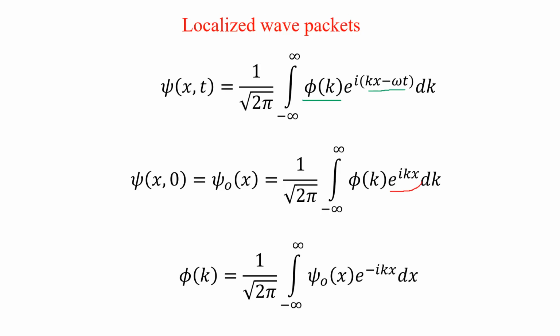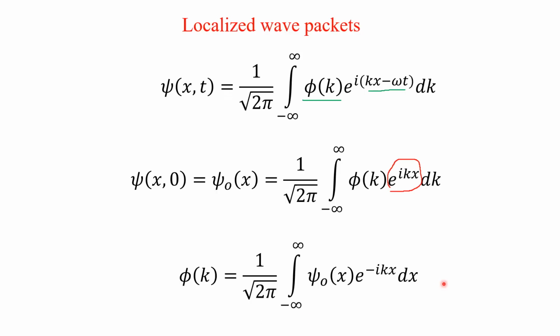This is the plane wave equation, e power i kx. Now the task is how to find phi of k. For phi of k, you just take the inverse of it. Phi of k is equal to 1 over square root of 2 pi, integral from minus infinity to plus infinity of psi naught of x e power minus i kx dx.